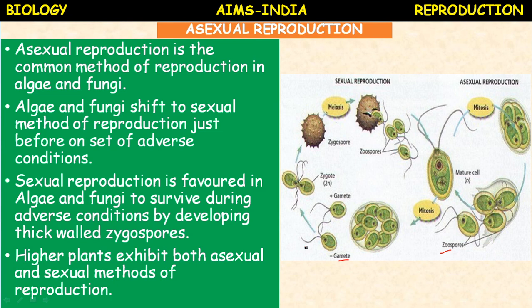The plus strain represents the male gamete and the minus strain represents the female gamete, and they form the zygospores when the conditions are unfavorable. These zygospores undergo meiosis and they form zoospores. Okay, so these zoospores develop into new individuals. So this kind of asexual cycle followed by sexual cycle repeats.